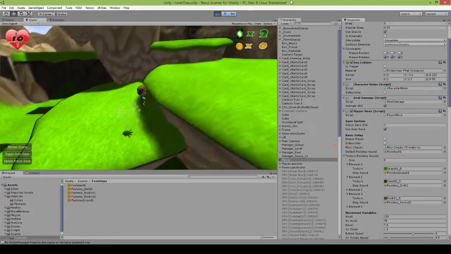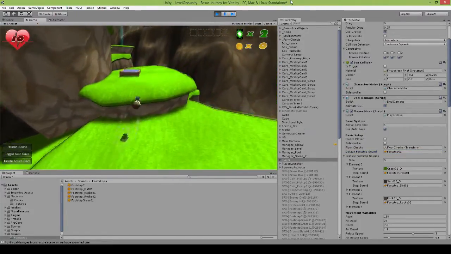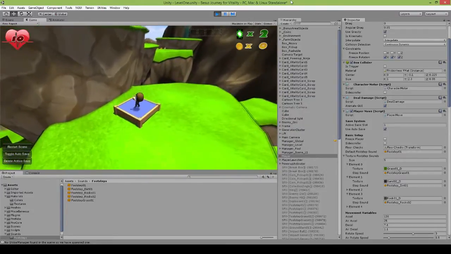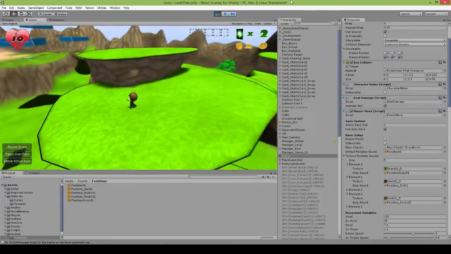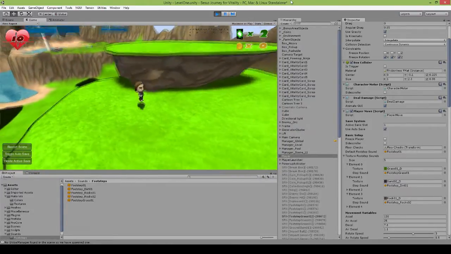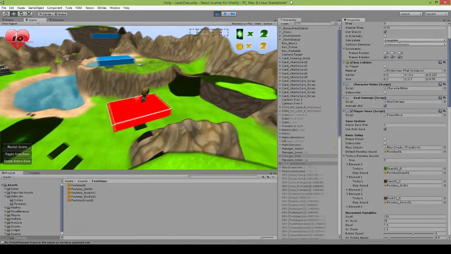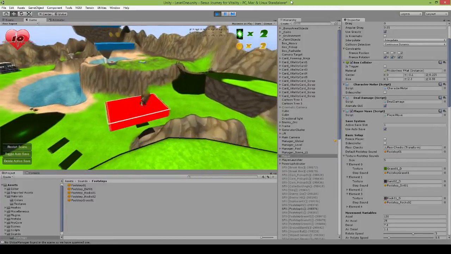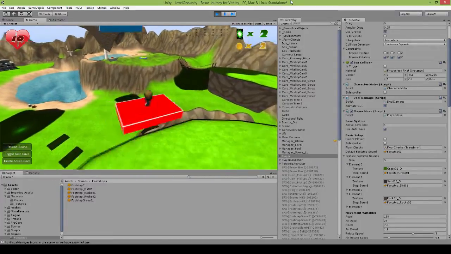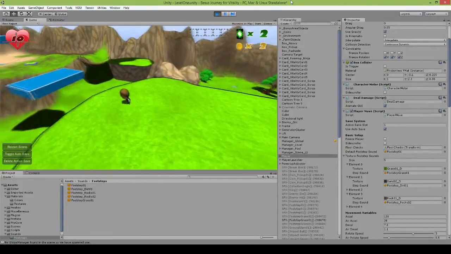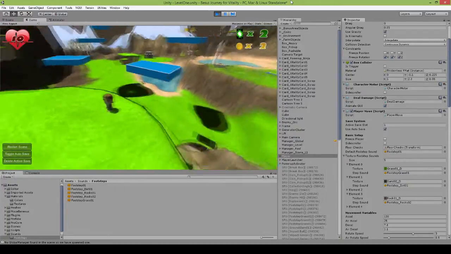So we'll hop up here, for example, and we'll go hop on these platforms, which I know I have not configured a texture for, obviously. As soon as I can get up, and you can hear now, we get our default footstep sound because I don't have a texture configured here. Plus, the platform looks like it's hard, so it would probably be an appropriate sound to play here anyway.